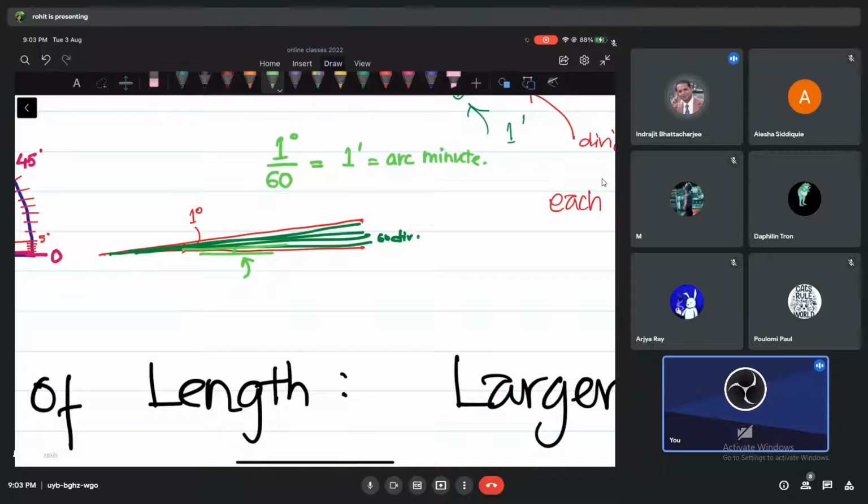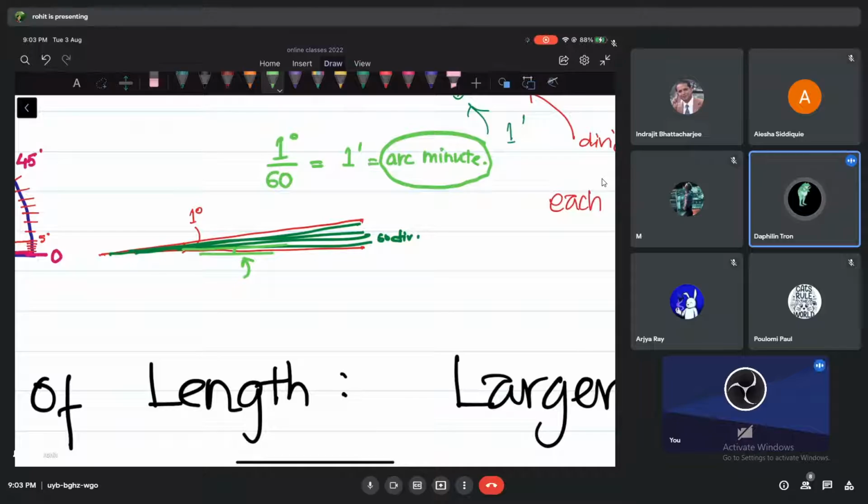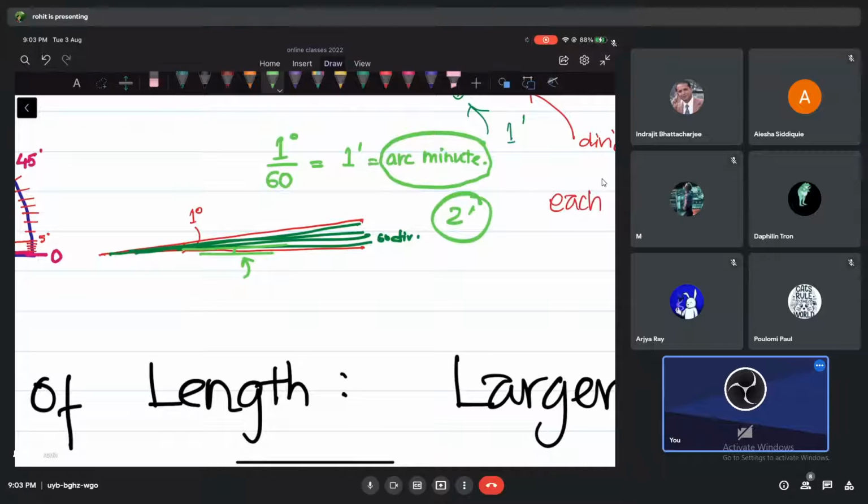That angle you can imagine now and tell me, is it a big angle or a very small angle, guys? Very small. And that is what we call arc minute. So you can understand now, if I write 2 dash, what is this? 2 arc minutes. It means you take 2 divisions out of those 60 divisions after dividing the 1 degree 60 times. I think you understood what I want to tell you. So don't forget it.